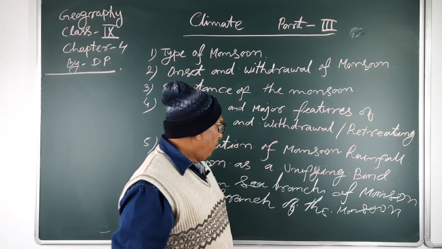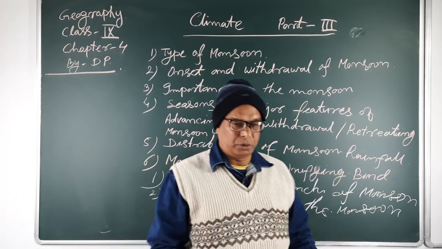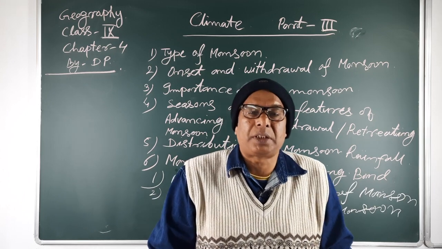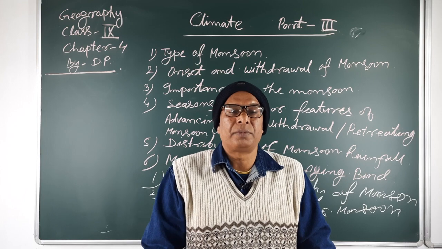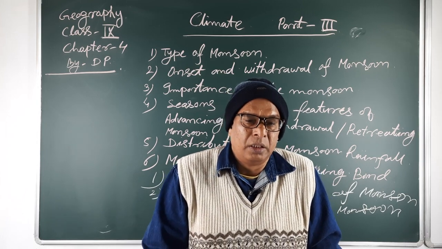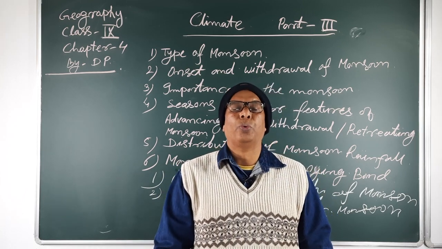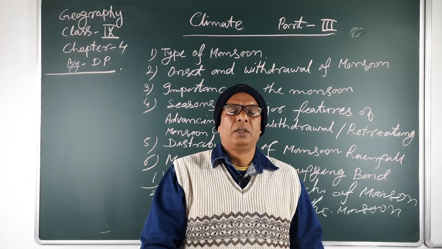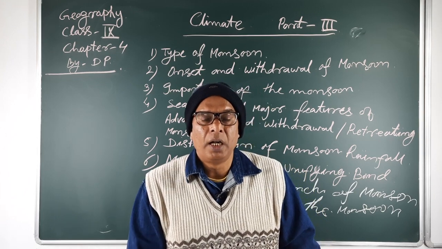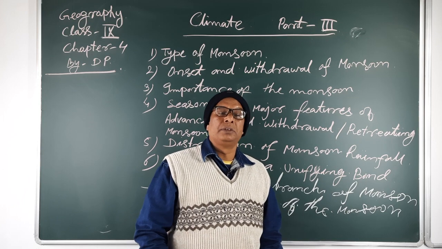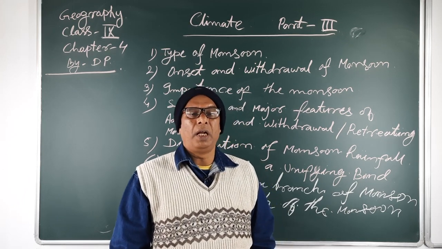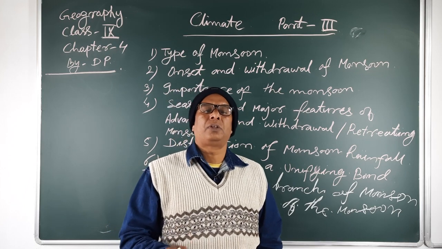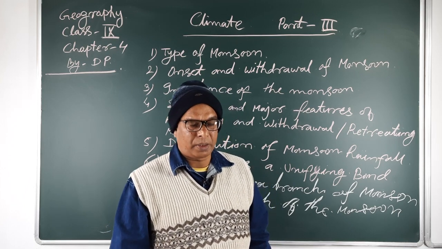The Bengal branch of the monsoon means the monsoon winds that originate from the Indian Ocean but continuously blow over the Bay of Bengal and reach Meghalaya, Assam and the northeastern parts of our country.